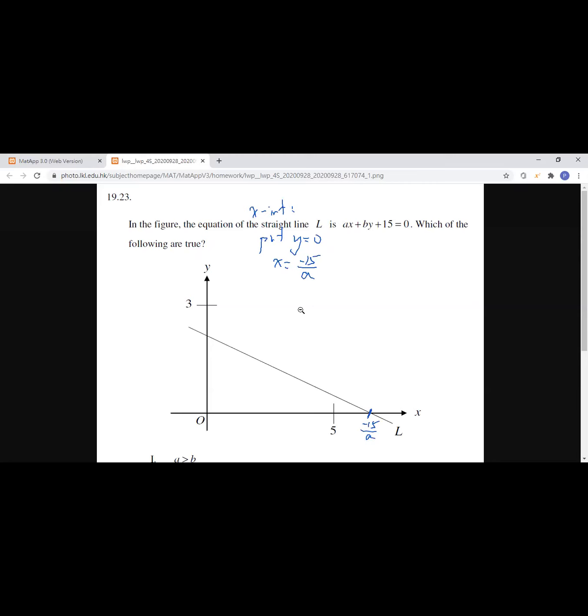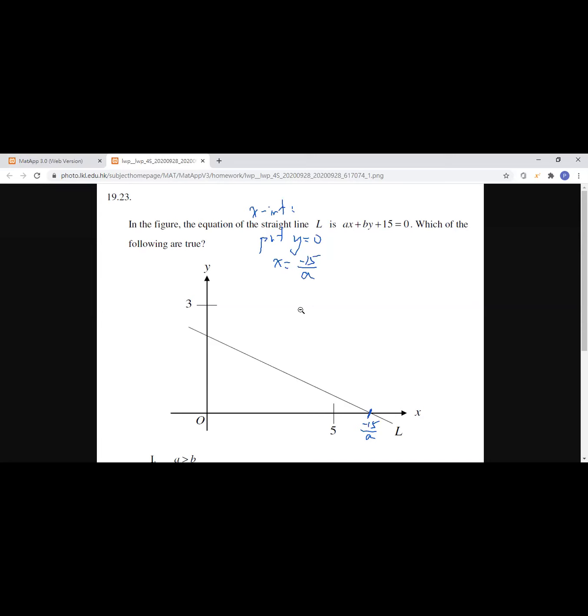We need to determine whether A is larger than 0 or smaller than 0 first.